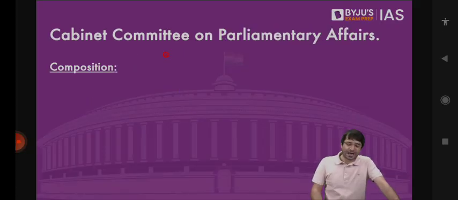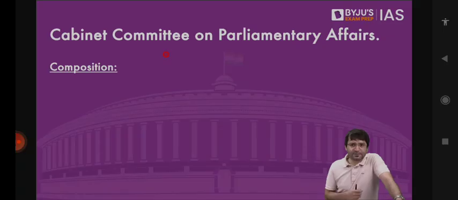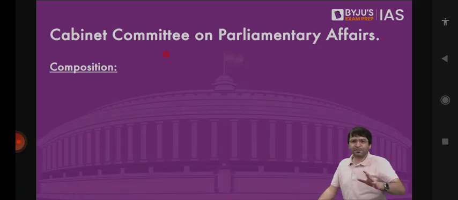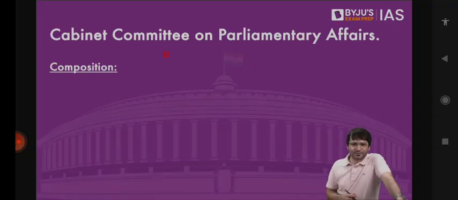Then we have Cabinet Committee on Parliamentary Affairs. We will discuss today as well as day after tomorrow, because tomorrow we have a holiday. Celebrate, my best wishes on Vijayadashmi. Who summons Parliament? President. It is basically the power of the President to summon Parliament. Summon Parliament means that today is going to be the winter session of the Parliament. On these dates, we are going to have the monsoon session. On these dates, we are going to have the budget session. Who decides that? President of India. But President is a rubber stamp. Whatever decision is taken by the President is basically on the advice of the Council of Ministers. And in practice, it is on the advice of the Cabinet Committee on Parliamentary Affairs.